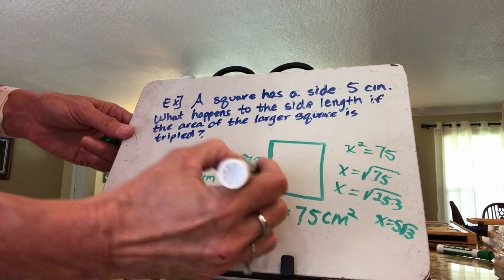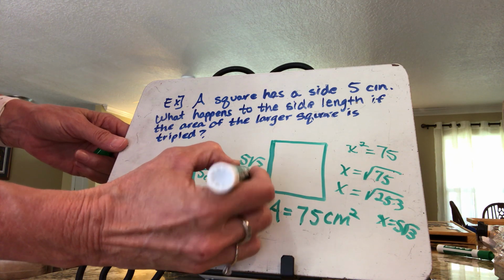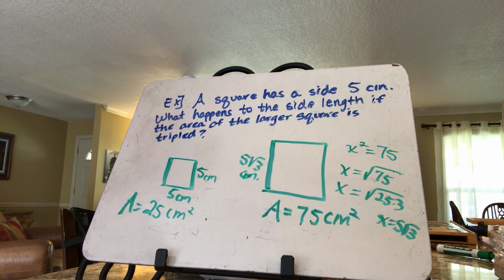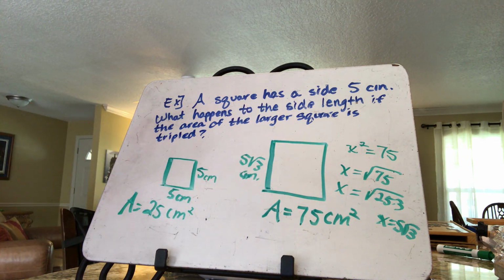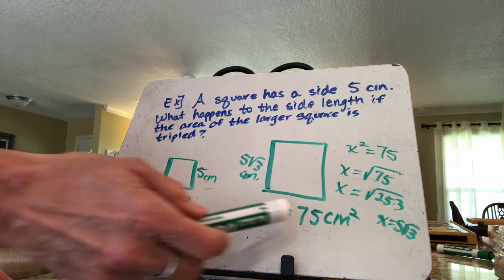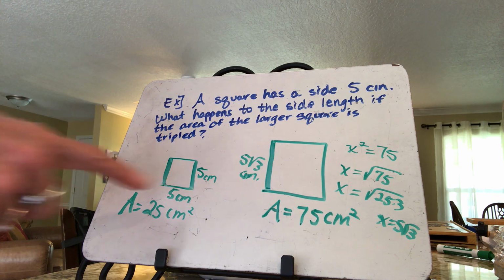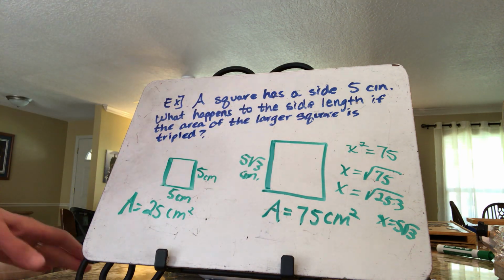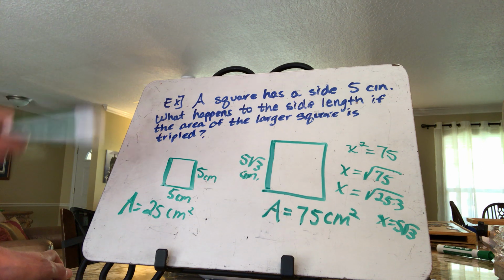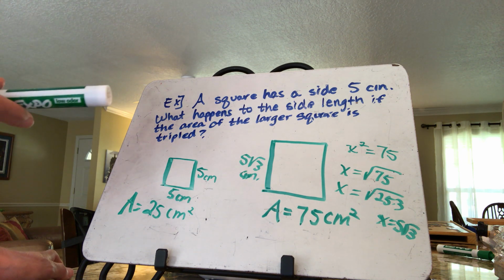Now I picked that to show you both examples because I could do it just using the formulas, and that's what I did here. Said, okay, I'm just using the formulas and saying so therefore I'm just going to take this and use the formula and say I'm going to find the area of the square, and I just used the squared. But think about it, aren't all squares similar? So I could have done this a lot easier.